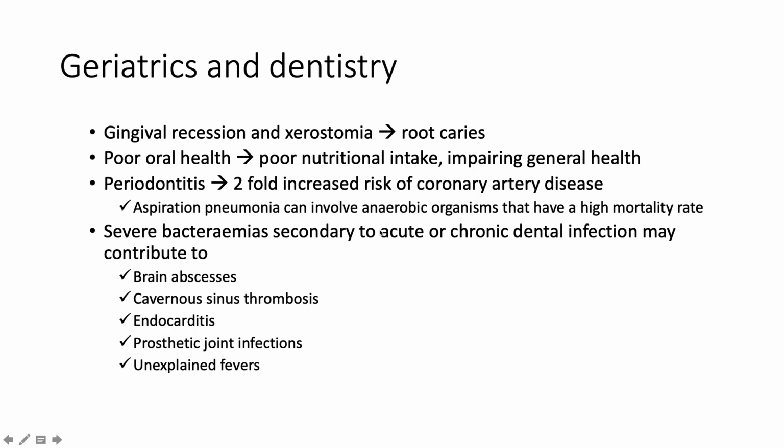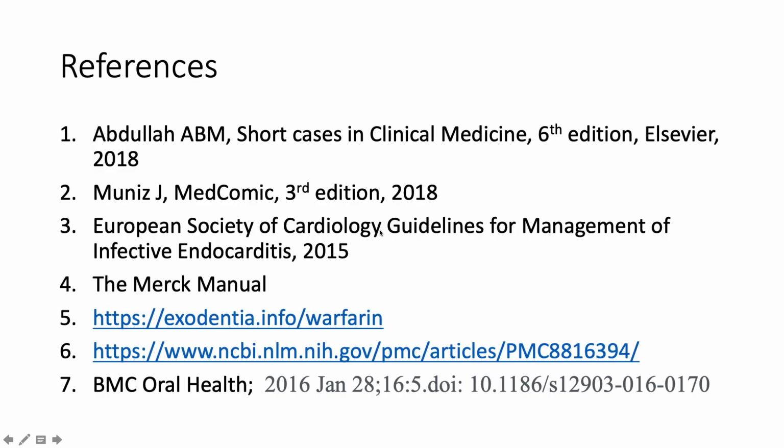Poor oral health contributes to poor nutritional intake, which impairs health in general. Now, dental disease, particularly periodontitis, is associated with a twofold increased risk of coronary artery disease. So watch out about that. Edentulous patients cannot have periodontitis because they don't have a periodontium, although periodontitis may have resulted in their tooth loss. Aspiration pneumonia in patients with periodontitis can involve anaerobic organisms that have a significantly high mortality rate. Severe bacteremia secondary to acute or chronic dental infection may contribute to brain abscesses, cavernous sinus thrombosis, endocarditis, prosthetic joint infections, and unexplained fever. Alright, these are my references.